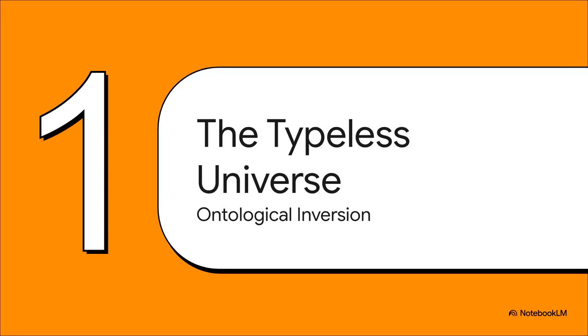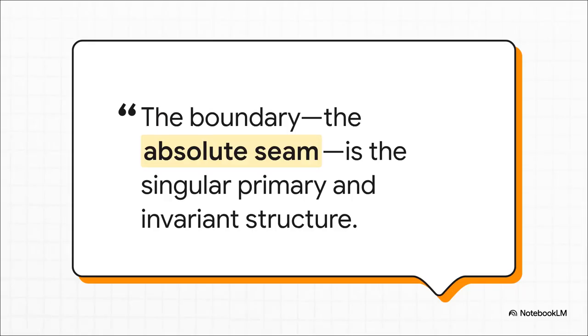All right, part 1, the Typeless Universe philosophy, and this radical idea of an ontological inversion. To really grasp the Nexus framework, you've got to throw out the classic idea of the universe as just some empty box filled with stuff. The core argument here? There is no pre-existing void, period. Instead, the boundary itself, what they call the absolute unoccupiable seam, is the singular primary invariant structure. Everything else we observe, from discrete states to numbers to linear time itself, is just a secondary, trailing projection read from orthogonal axes. Think about it.